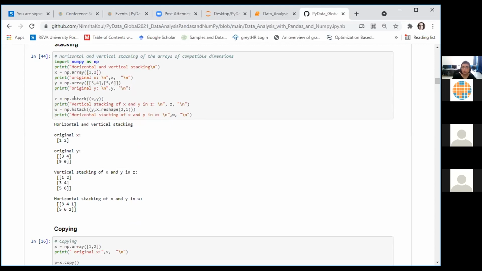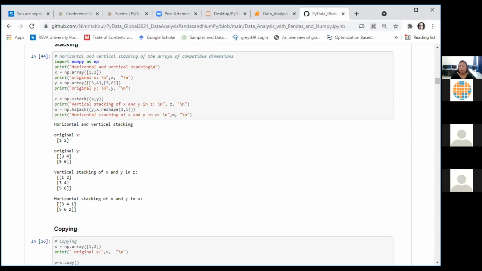We want to put together X and Y vertically, X on top of Y. So the operation, very intuitively named, is called vstack for vertical stacking. You have to call this as np.vstack and pass it the object names of X and Y. So we can see the effect of this statement here. The values of X have been placed on top of the values of Y. So this is vertical stacking of X on Y. In case we want to do horizontal stacking, or put together X and Y horizontally next to each other, the function that we have is hstack.